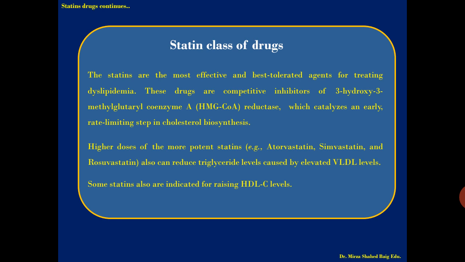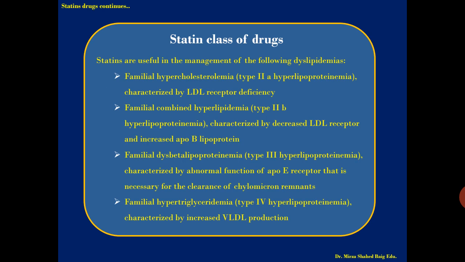That is why this class is most famous for utilization to control the different types of hyperlipoproteinemias in the body. So what are the different types it controls, of the statin class of drugs? The statins are useful in the management of the following dyslipidemias. First one, familial hypercholesterolemia, that is type 2A hyperlipoproteinemia.